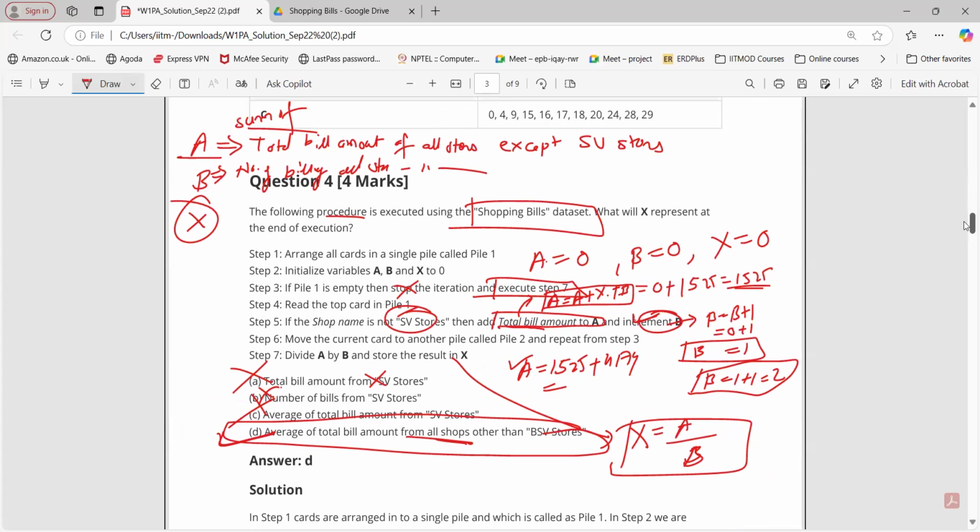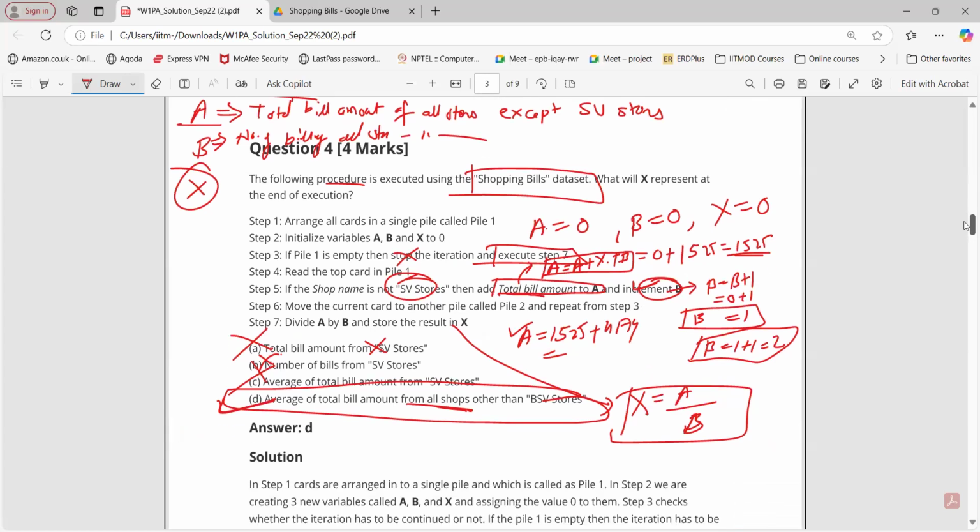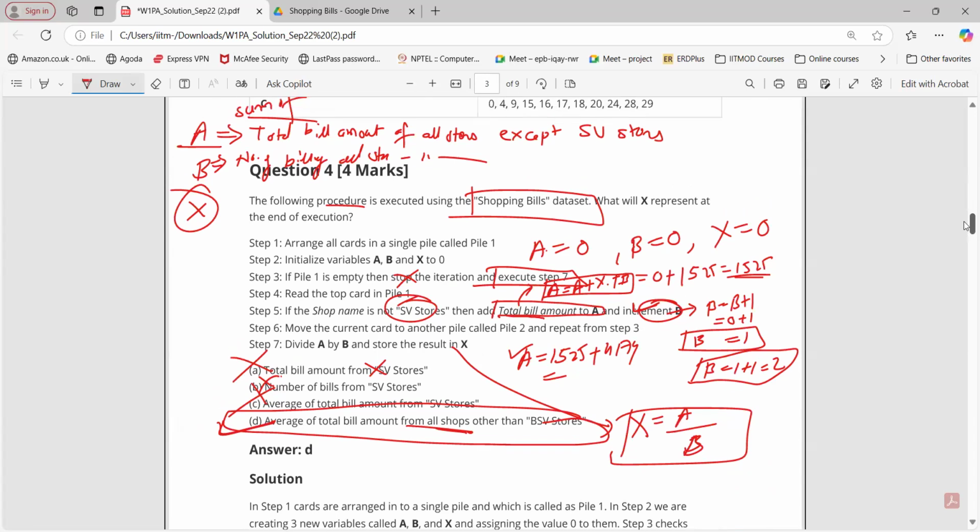Yeah. So question number 4 is like this. Any doubt now? How I got A, how I got B? X is simple, A divided by B, that's it, right? Okay, great.